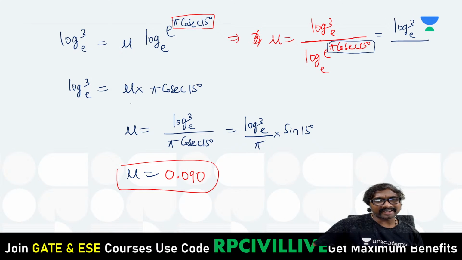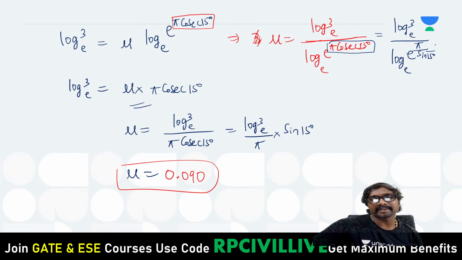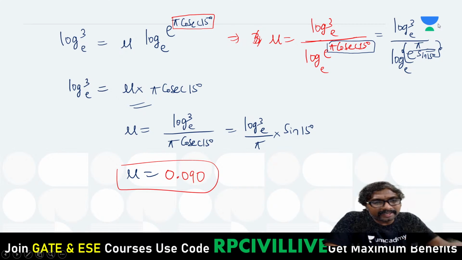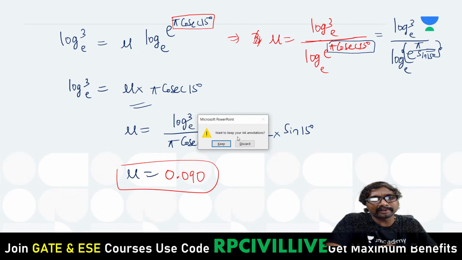We can do this in the second manner, but I am telling this just for the usage of the virtual calculator. Log e, which one? e power which one? This is pi by sine 15, pi by sine 15 degrees, right? Like that we have to do it. First we will calculate pi by sine 15, then you will apply e power x, then you will apply log, 1 divided by the answer, then multiply with log 3. Is that clear? Shall I move to that? Yes, I'll just move on.